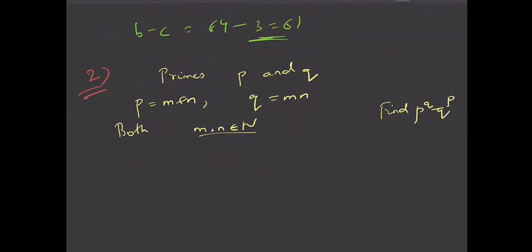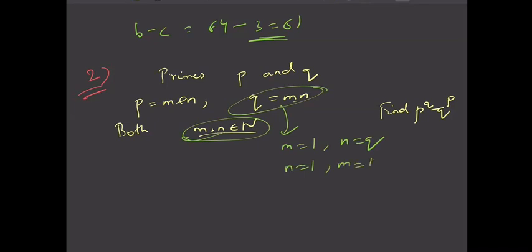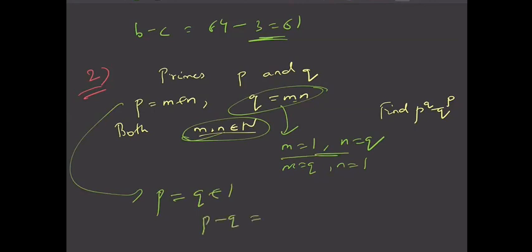So it is very simple. m and n are positive and q is prime, so the only possible cases are m equal to 1, n equal to q, or m equal to q, n equal to 1. In both cases, p is m plus n, which is 1 plus q. So p minus q is 1, where p and q are primes.